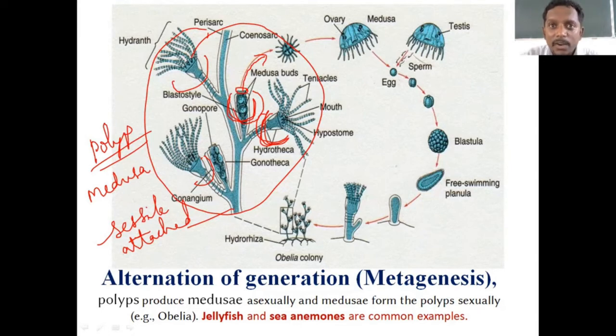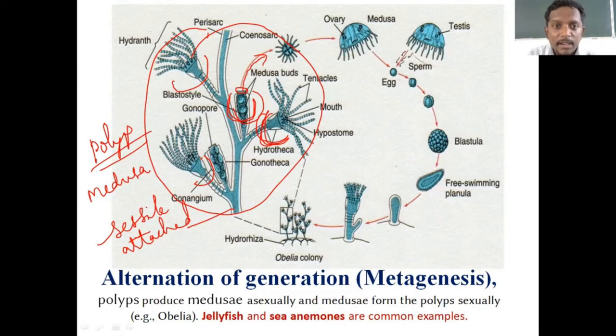These medusa buds, once they come into the water, so this entire thing is under the water, keep in mind. Once it comes out of that branch or the polyp, it will be an inverted cup-like structure. Assume a jellyfish. It is an inverted cup, or like an umbrella shape, and they will be free swimming.